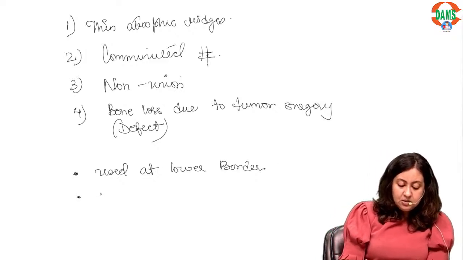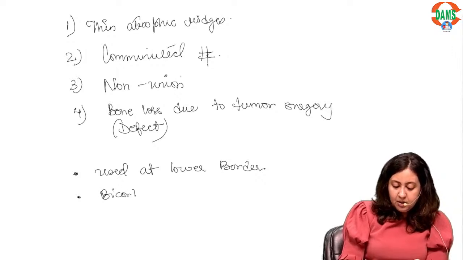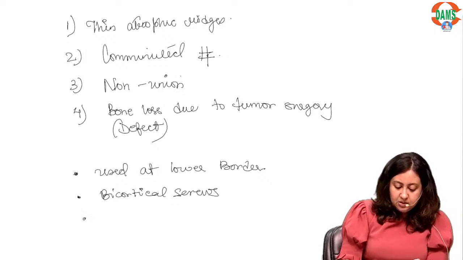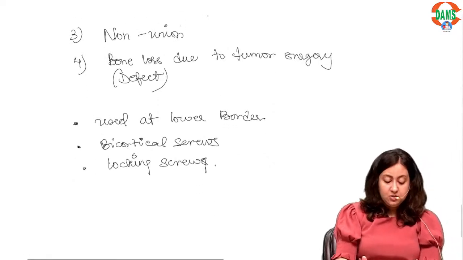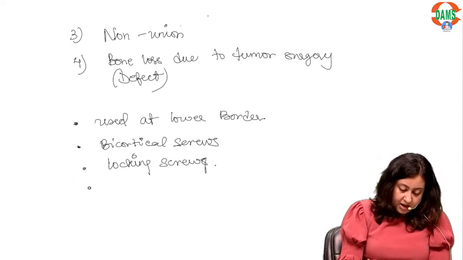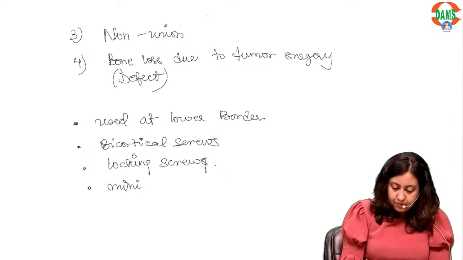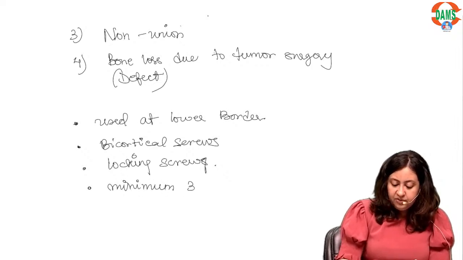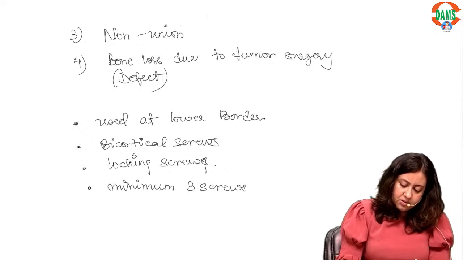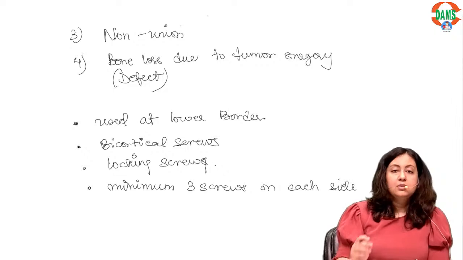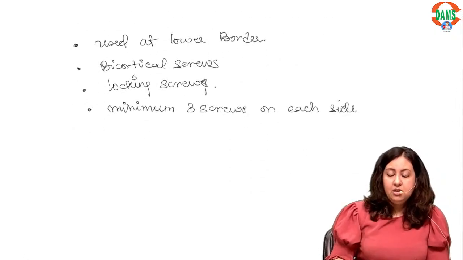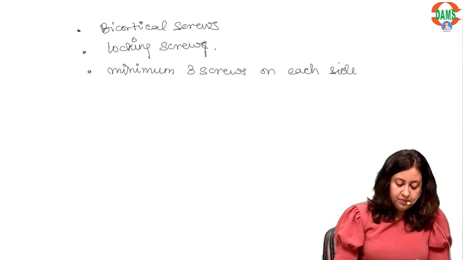It is used with bicortical screws. It is used with locking screws. Alright, bicortical screws, locking screws, and a minimum of 3 screws on each side. I'll just explain this last point with the help of a diagram.